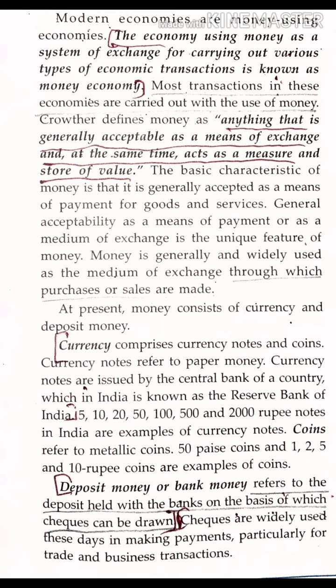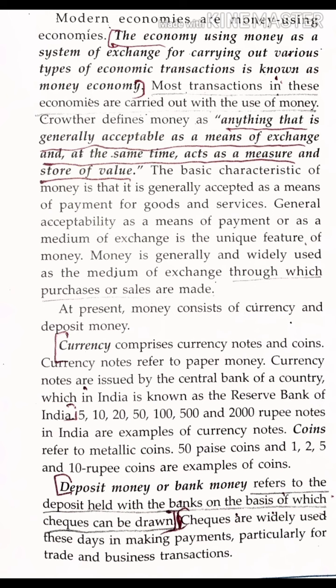You know very well, 10 rupees, 20 rupees, 40 rupees note. Sorry, 40 rupees, it's not there. 10 rupees, 20 rupees, 50 rupees, 100 rupees. We have such kind of notes, right? So these are what? Currencies. Now coins, they refer to the metallic coins. Okay. So you know 1, 2 coins we used to get, right?